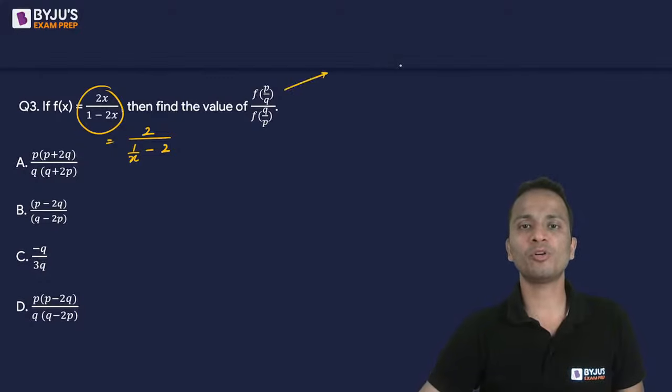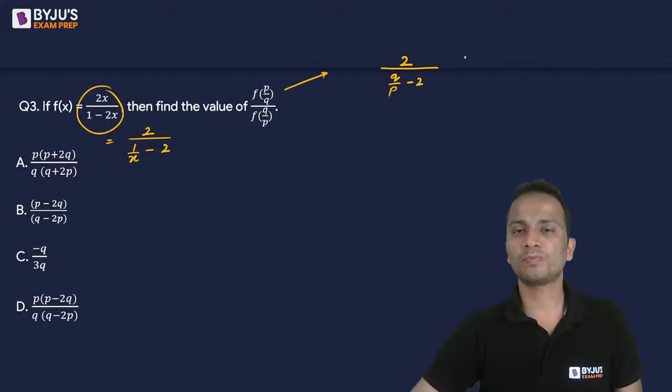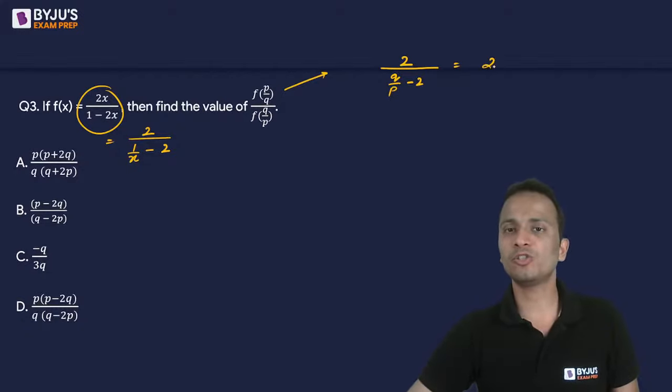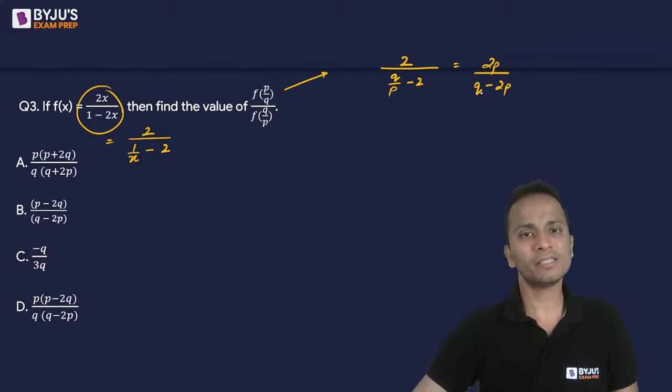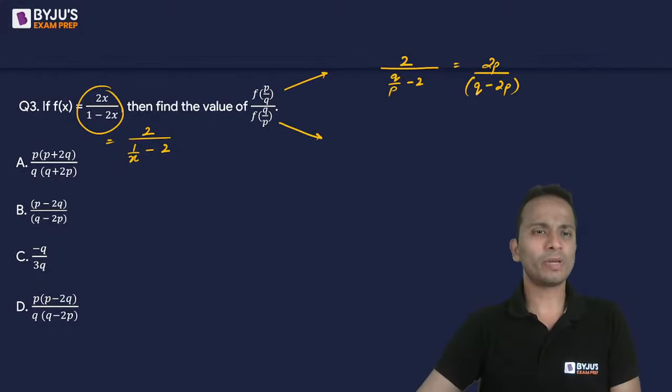So f of p upon q will become twice of 1 upon p upon q minus 2, that is twice of q upon p minus 2, which can further be written as 2p divided by q minus 2p. Just by looking at this, you can still mark the answer. Option B or option D are open here.